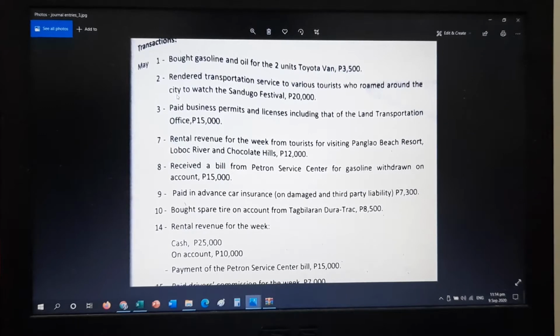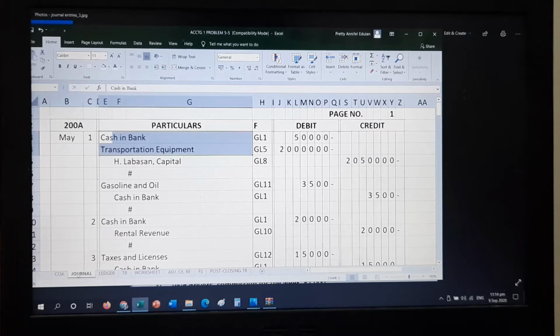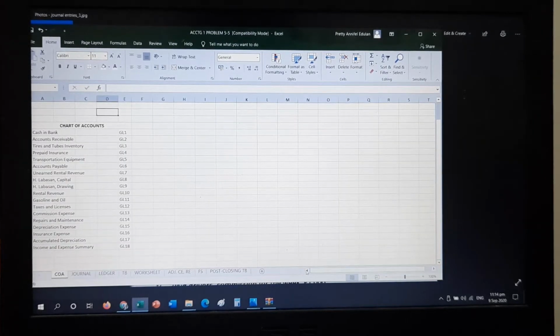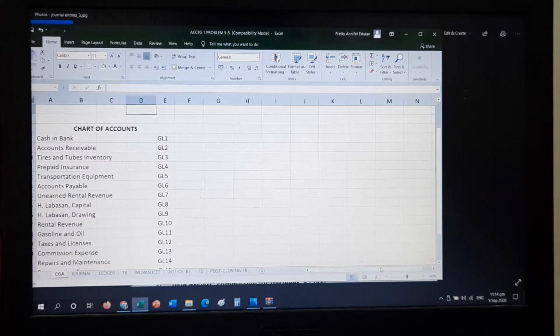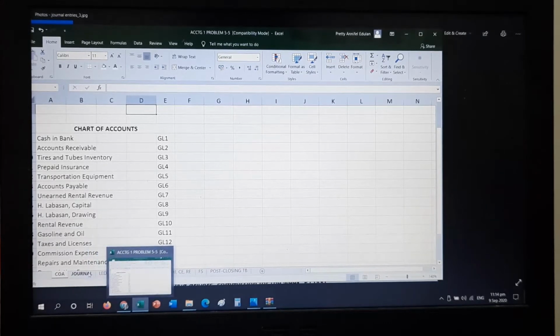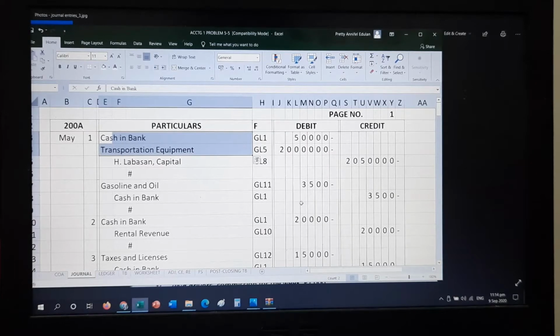rendered transportation service to various tourists who roamed around the city to watch. We are still in May 1. Bought gasoline and oil for the 2 units Toyota van worth 3,500. So going back to the chart of accounts, what is the proper account title? I have listed here in my Excel. So the proper account title is gasoline and oil. That's GL11. That is an expense. Then you purchased it, so your credit will be cash in bank, 3,500.